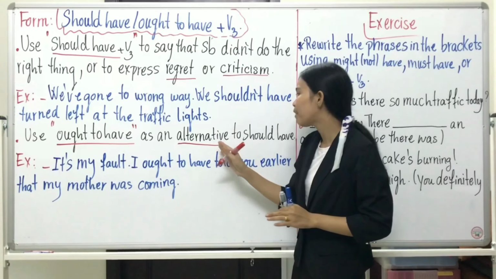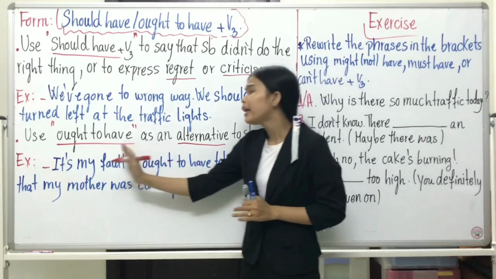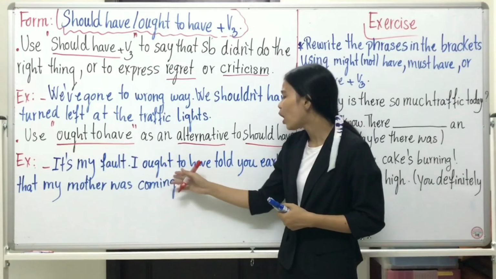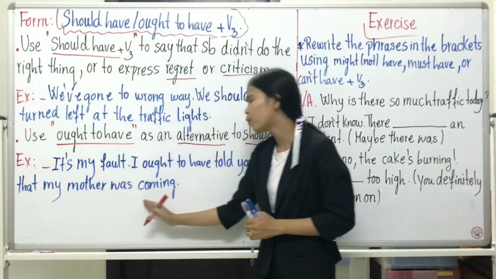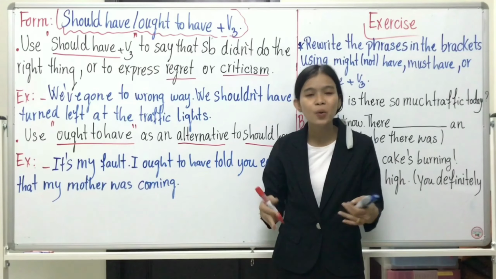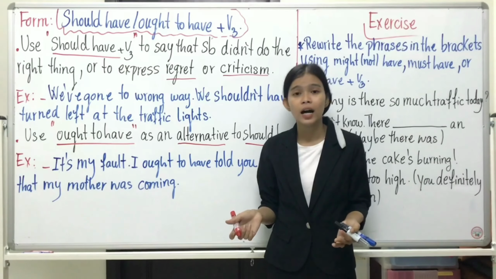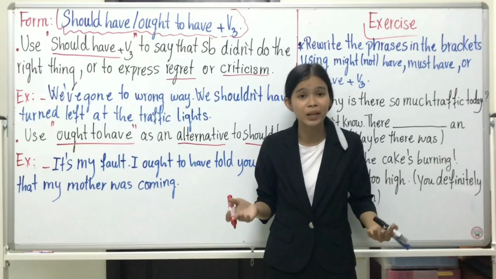So ought to have is the alternative of should have. It's my fault. I ought to have told you earlier that my mother was coming. So you regret, and then you blame yourself because you did something wrong.